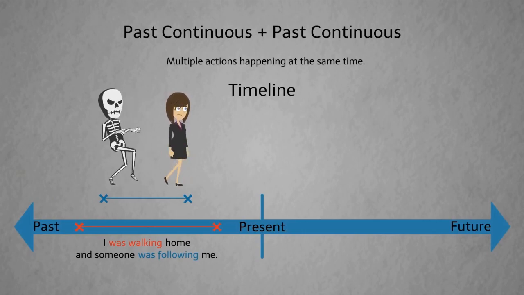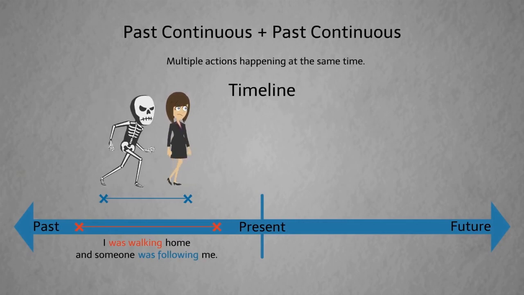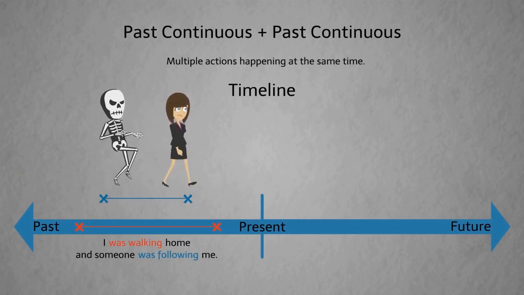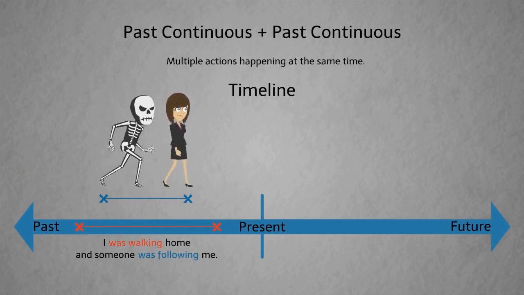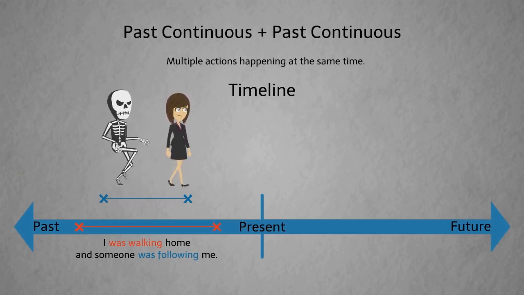We can also use 3, 4, 5, or even more past continuous actions in the same sentence, and all these actions were happening at the same time, sometime in the past.